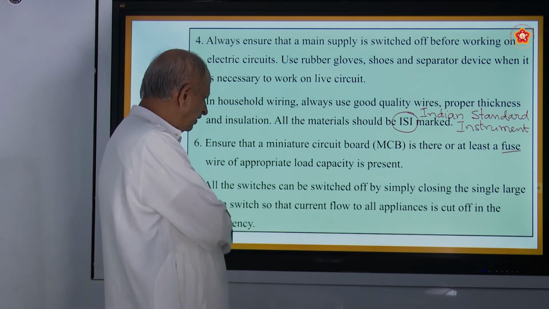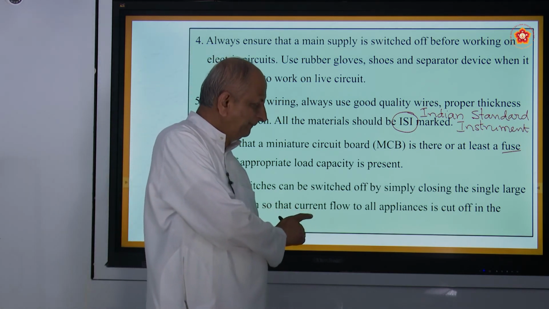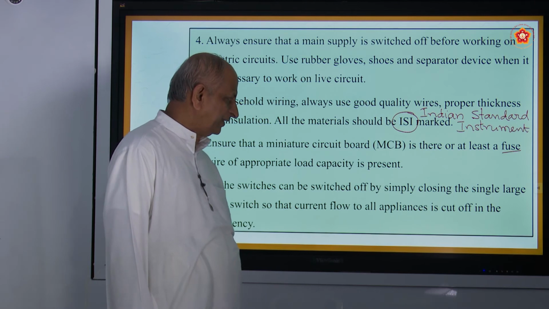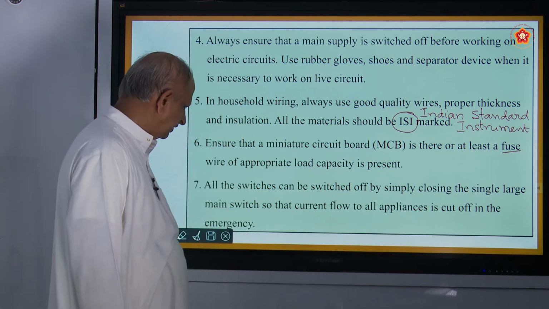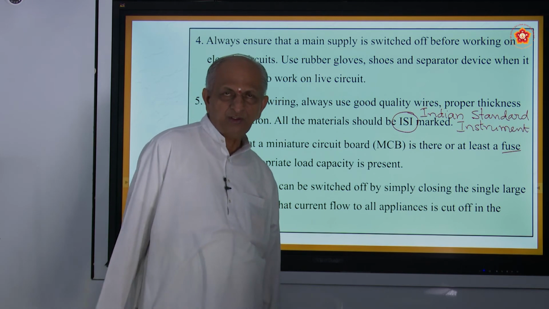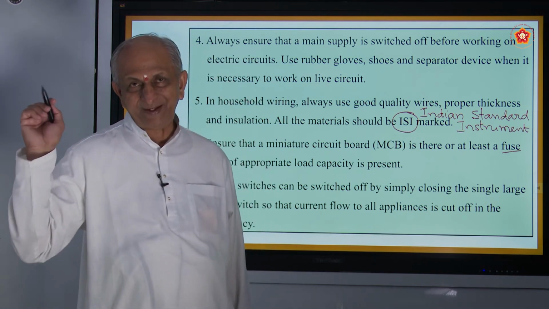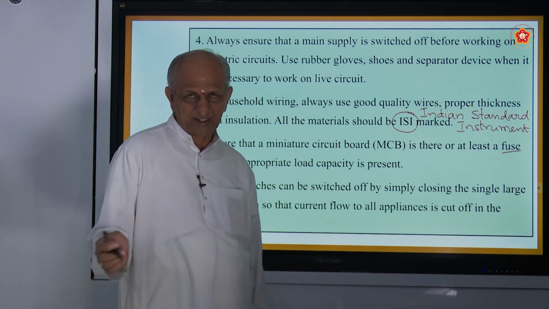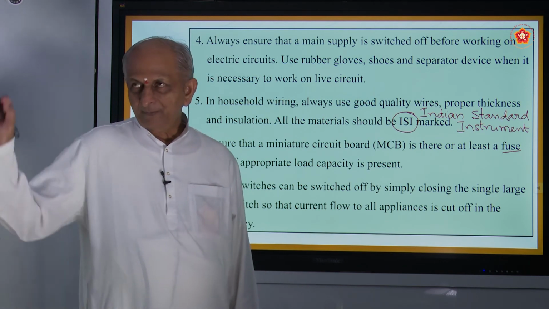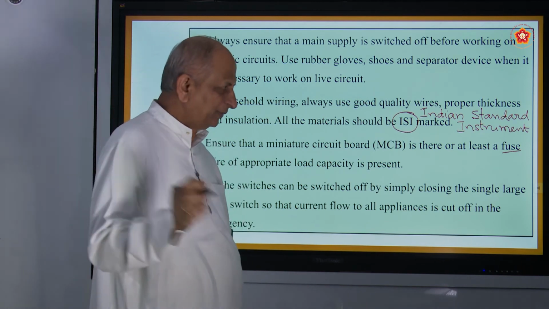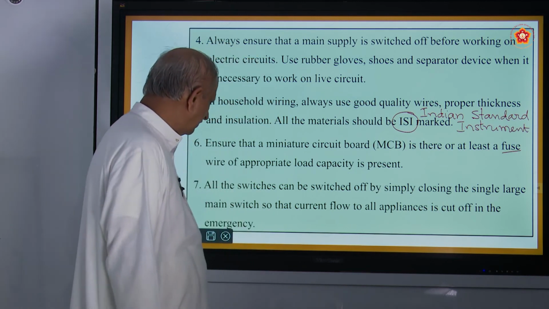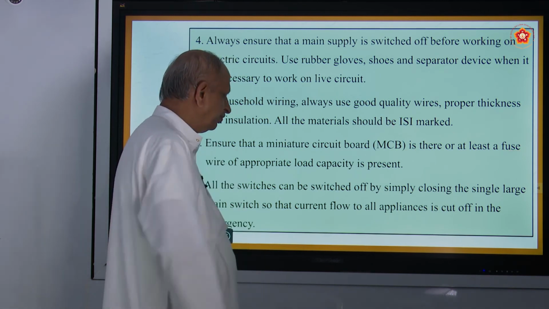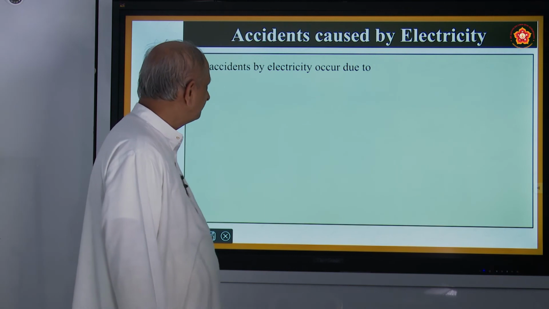And next, all the switches can be switched off by simply closing the single large main switch, so that current flow in all appliances is cut off in an emergency. So when a problem comes, you must switch off the mains, is it not? For example, in a heater or a boiler, if there is some short circuit, you must switch off the main first, then see what has happened. In a washing machine also, you should be careful. Whenever there is leakage of current, you must switch off the mains.